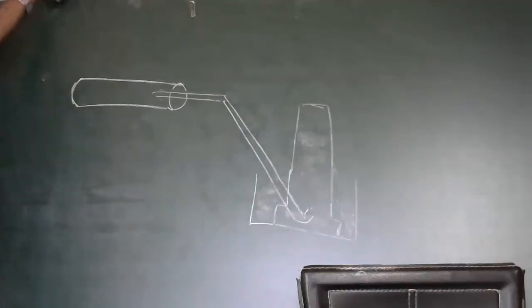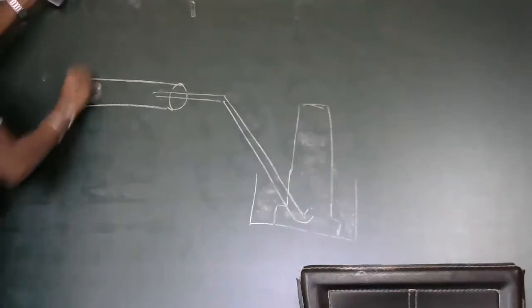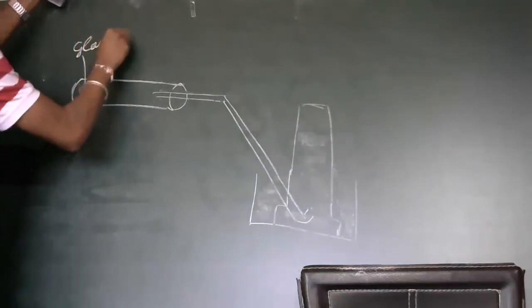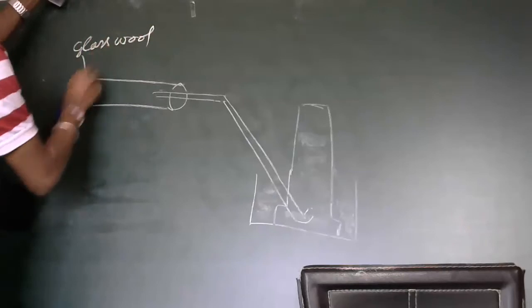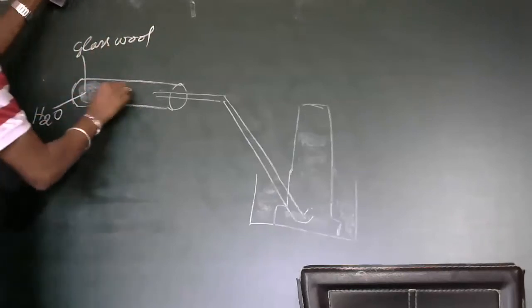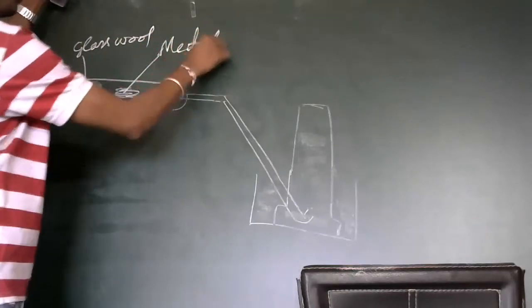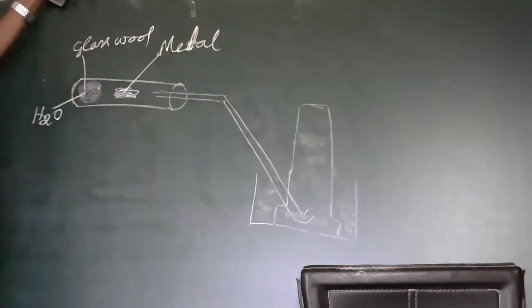I have drawn a rough diagram here. This is a glass bowl which contains water. Here we take the metal over which the steam has to pass.